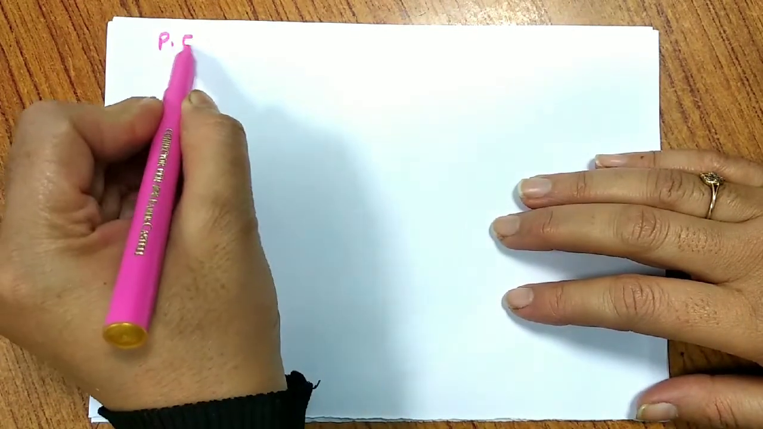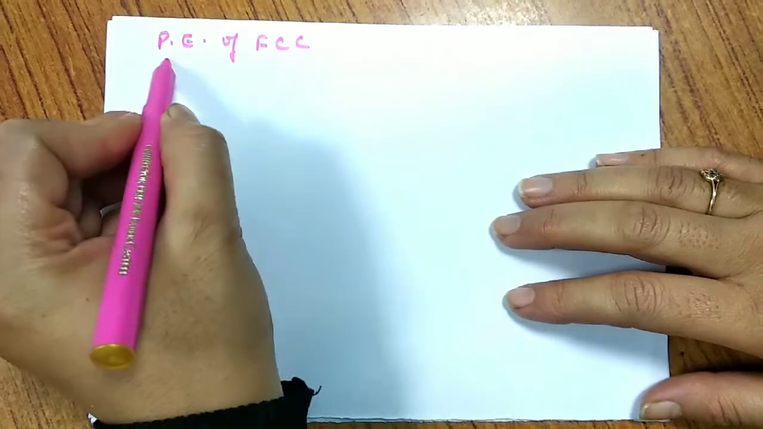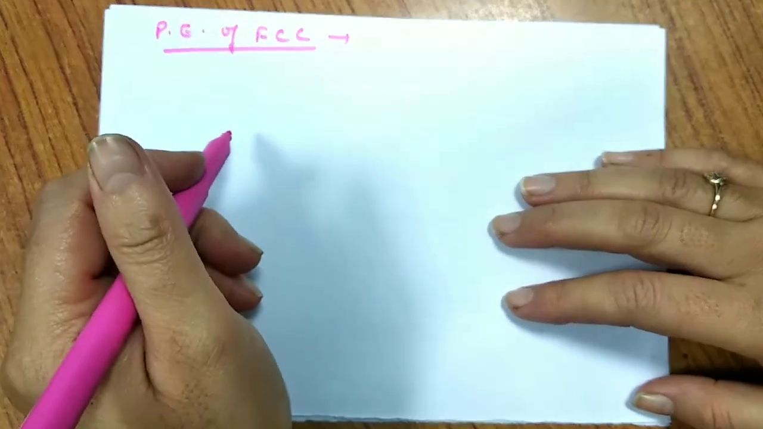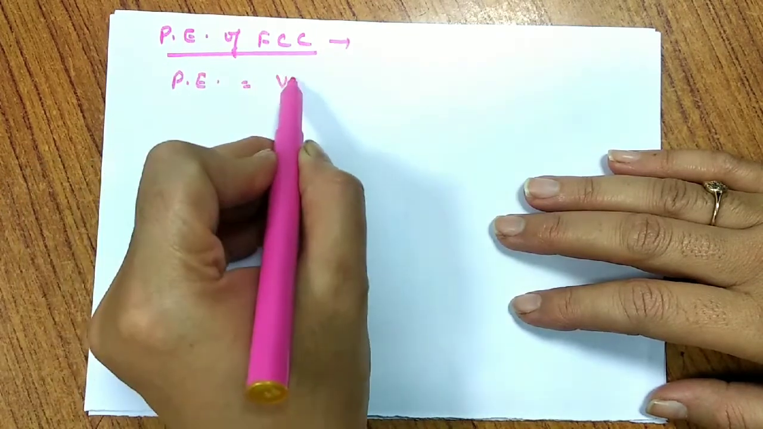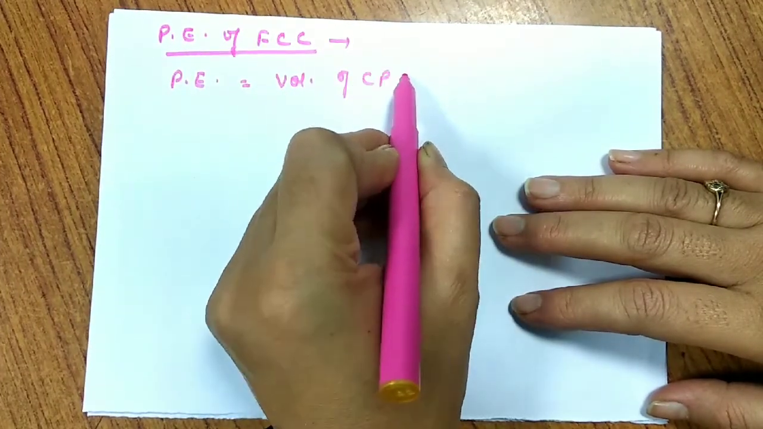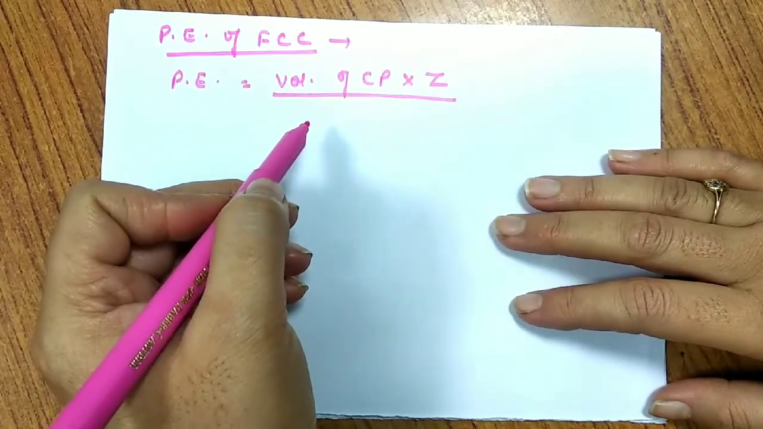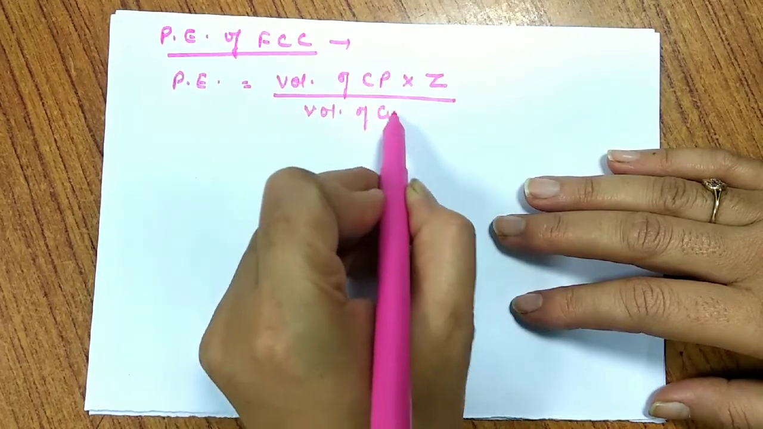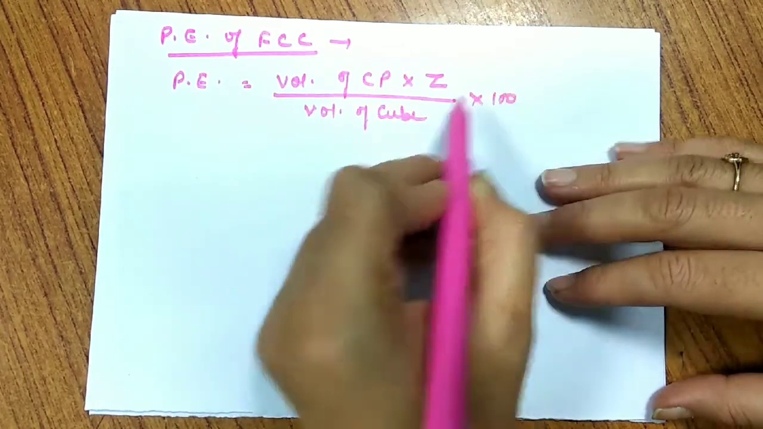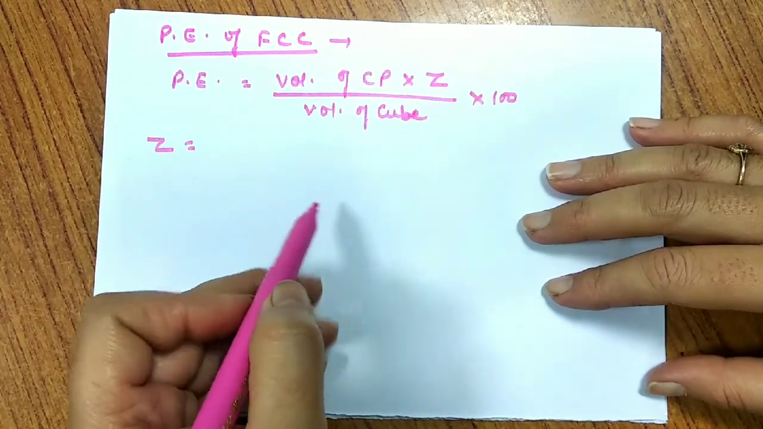So after the packing efficiency of simple cubic, let us talk about the packing efficiency of face-centered cubic structure. We have the same formula for packing efficiency, and the formula is the volume of sphere or the constituent particles multiplied by Z. Z is the number of constituent particles per unit cell in the crystal system, divided by volume of cube, as I have taken cubic system, multiplied by 100. So let us first of all find the value of Z, what Z comes out to be.